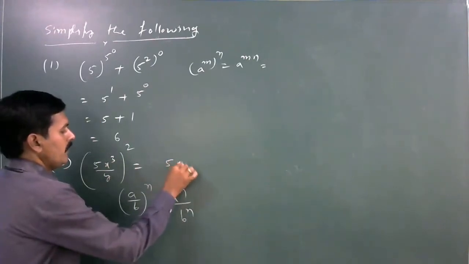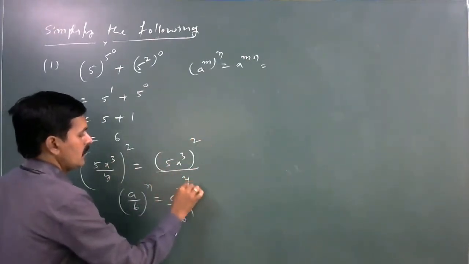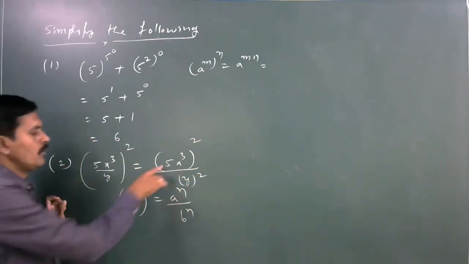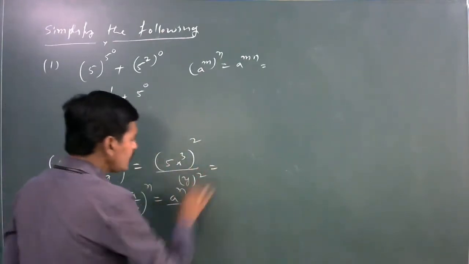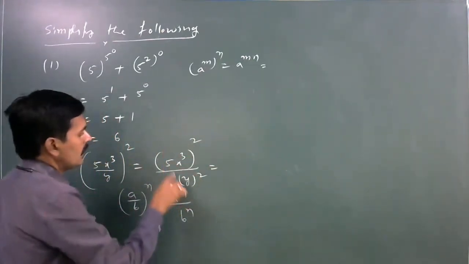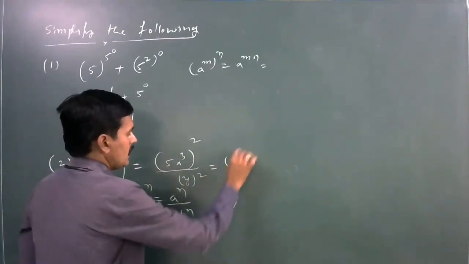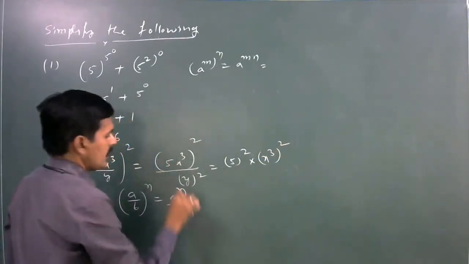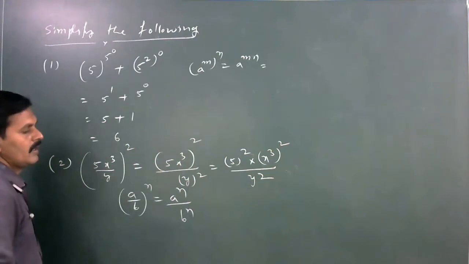Here 5x cube whole square divided by y square. Again, this power is applied to both terms: 5 square into x cube whole square divided by y square.